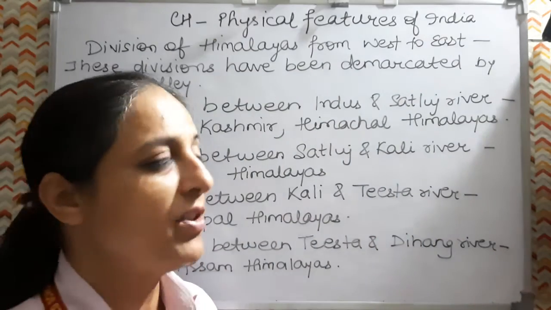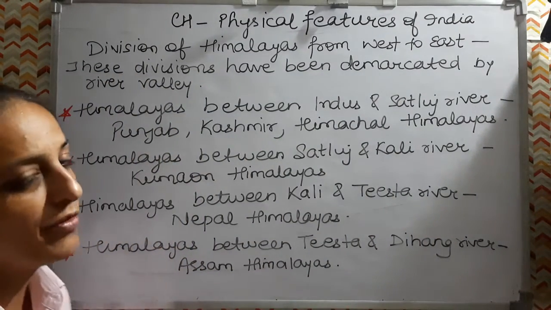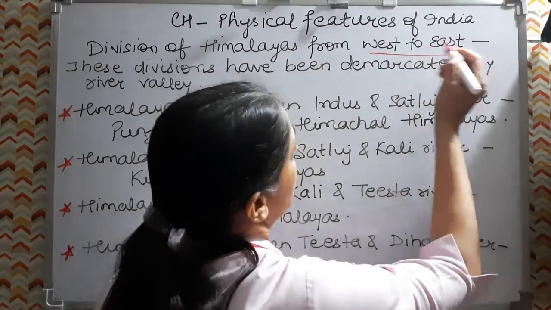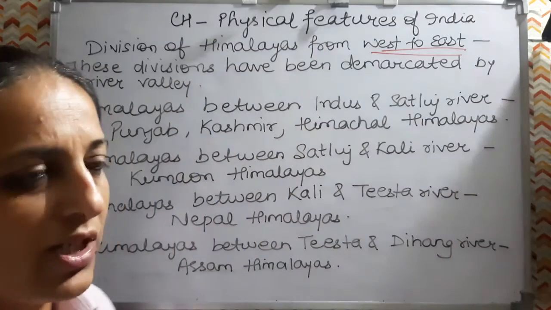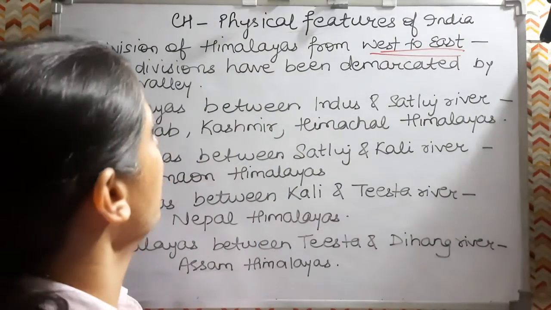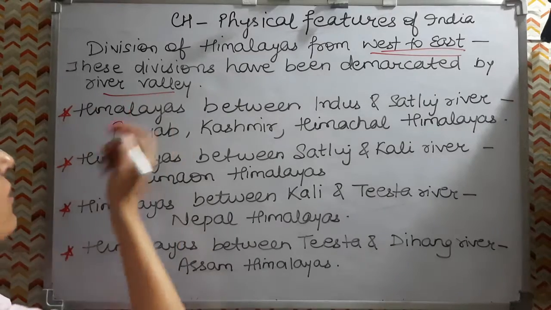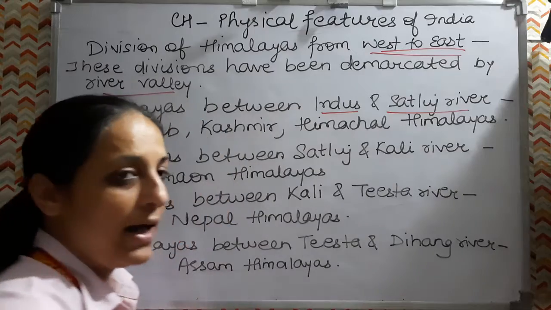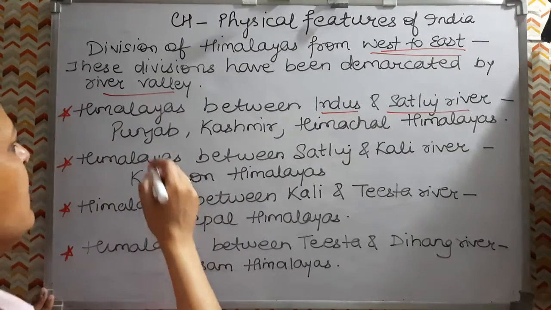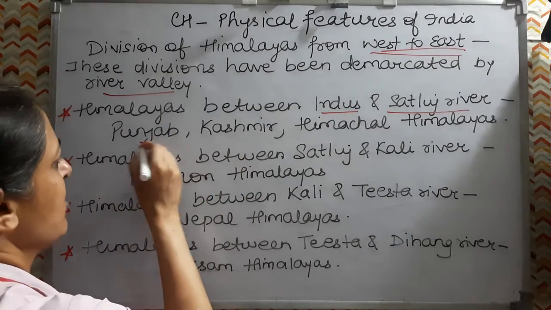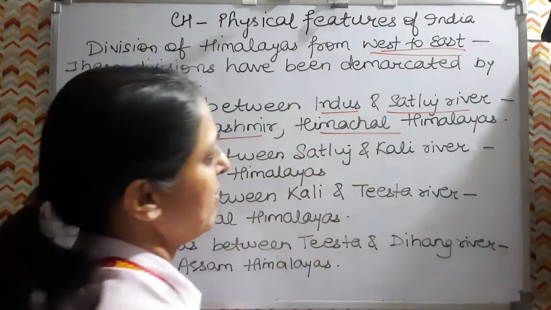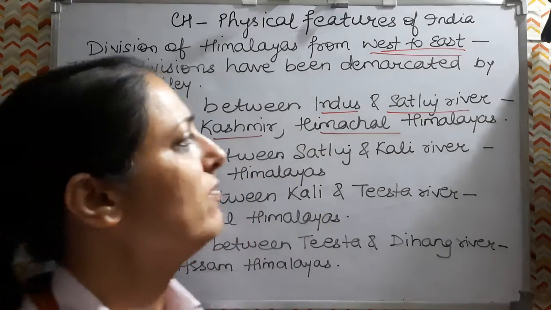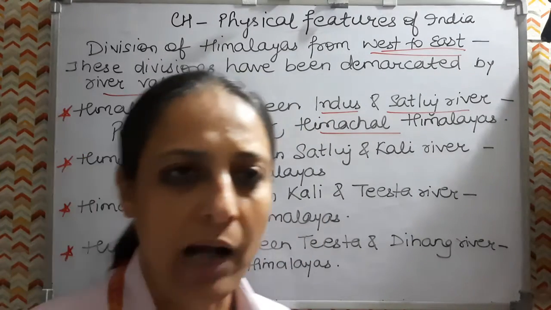Now we have to see the division of Himalayas on the basis of river valley from west to east, how the Himalayas are divided on the basis of river valleys. The Himalayas between the Indus and Satluj rivers are known as Punjab, Kashmir and Himachal Himalayas.